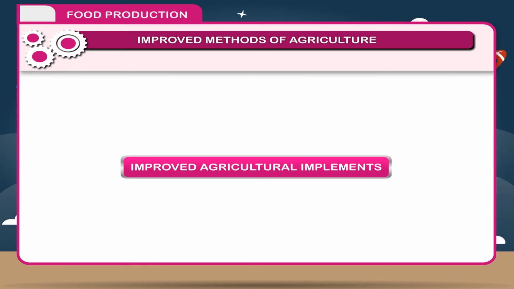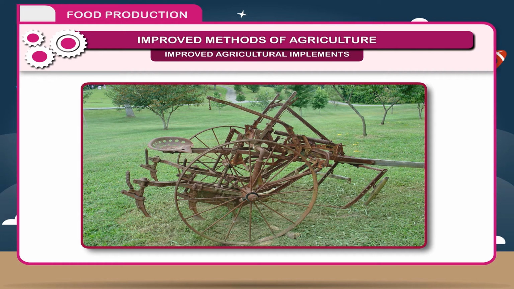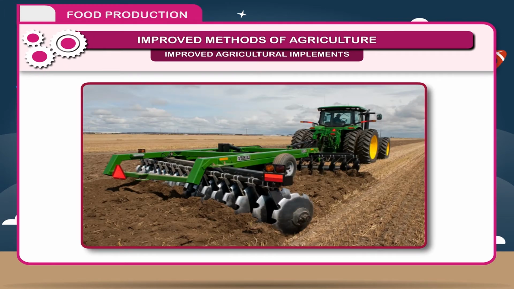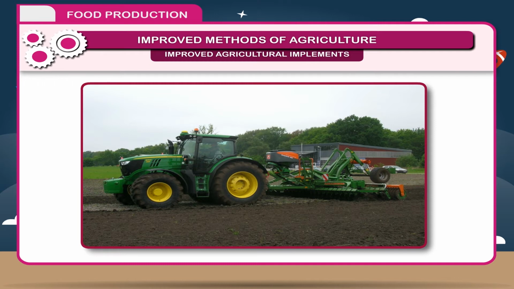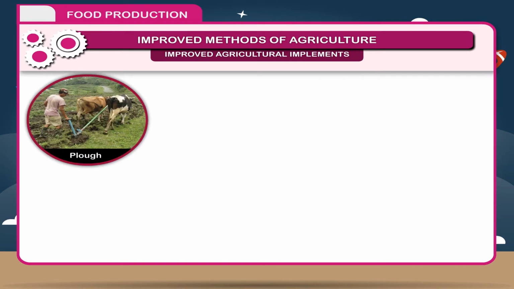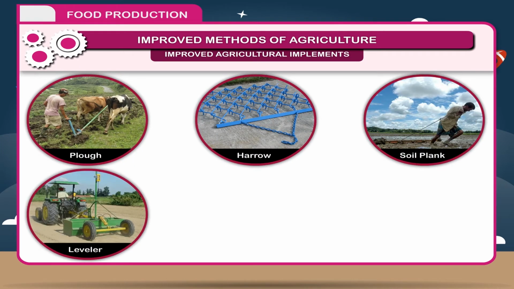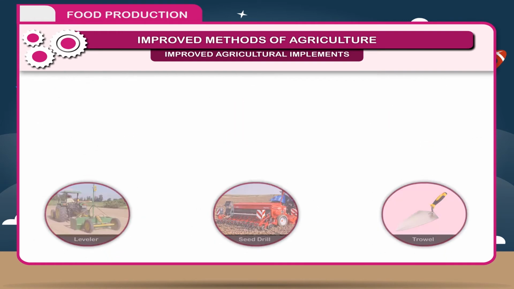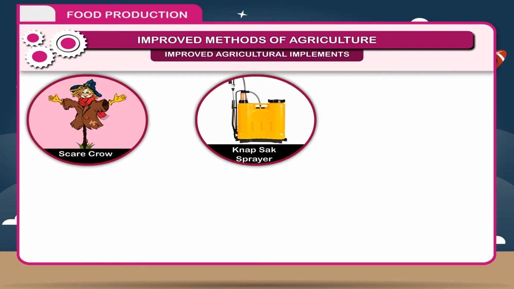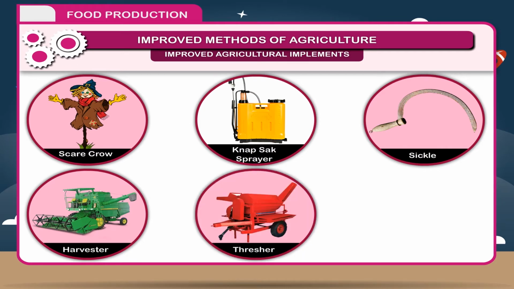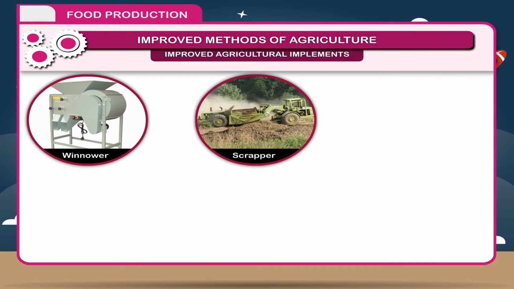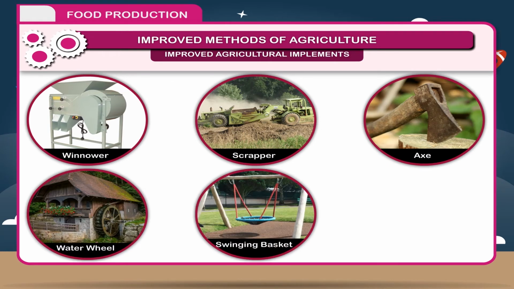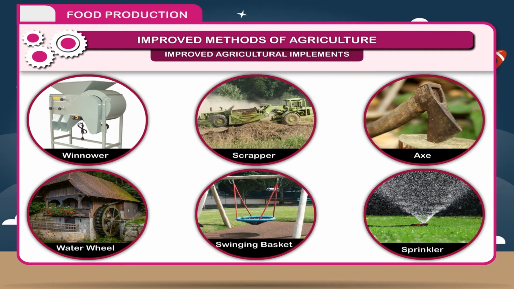Improved agricultural implements. Old agricultural implements have become outdated. They require more labor but give less output. Hence, advanced implements are being used. Tractor is a multi-purpose implement which is a boon for agriculture. Other important implements are plough, harrow, soil plank, leveler, seed drill, trowel, scarecrow, knapsack sprayer, sickle, harvester, thresher, combine, winnower, scraper, axe, water wheel, swinging basket, sprinkler, etc.